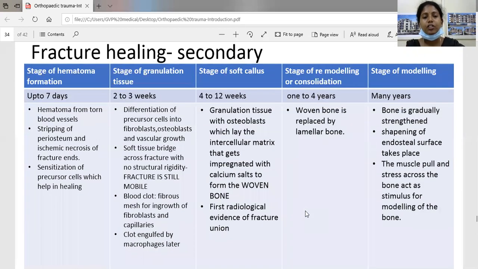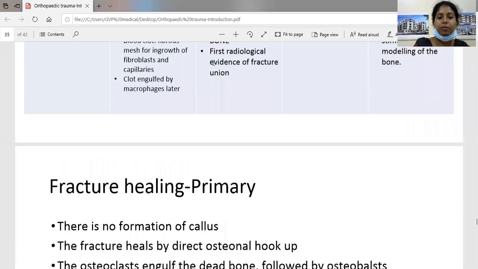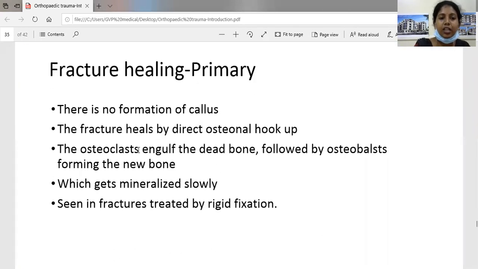Coming to fracture healing. Fracture healing is similar to soft tissue healing, but soft tissue heals by fibrous tissue, whereas here it heals by mineralized mesenchymal tissue, which is called callus. It is divided into two types, primary healing and secondary healing. Primary healing means there is no formation of callus. The fracture heals by direct osteonal hookup. The osteoclast engulfs the dead bone, followed by the osteoblast forming new bone. This gets mineralized slowly. This type of healing is seen in fractures treated by rigid fixation.